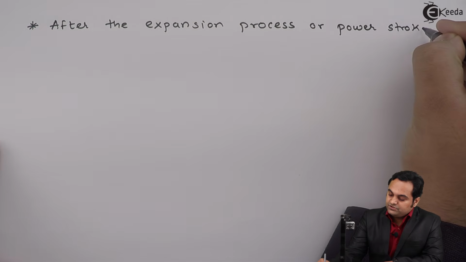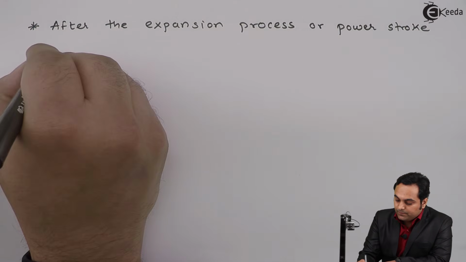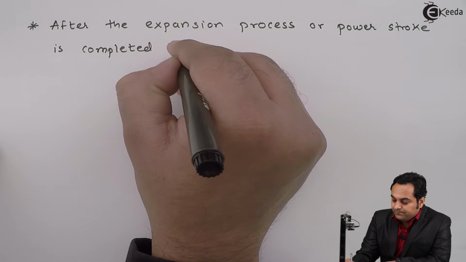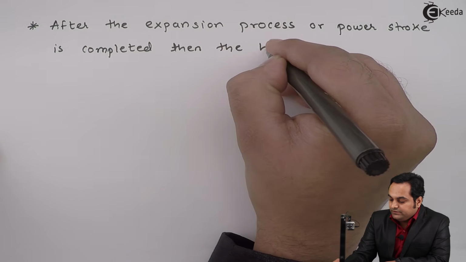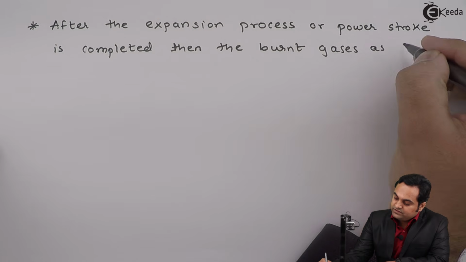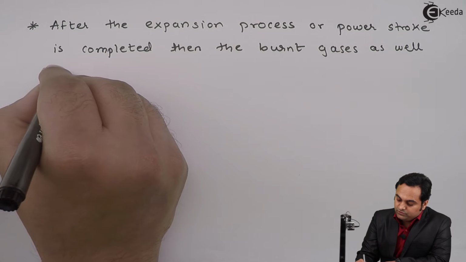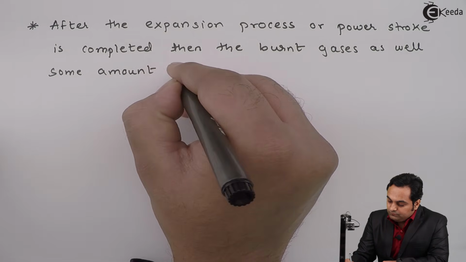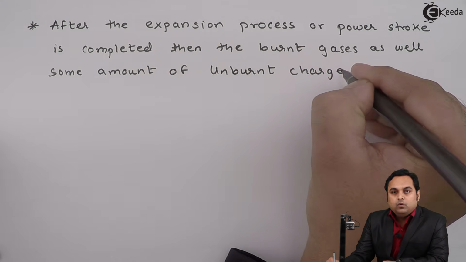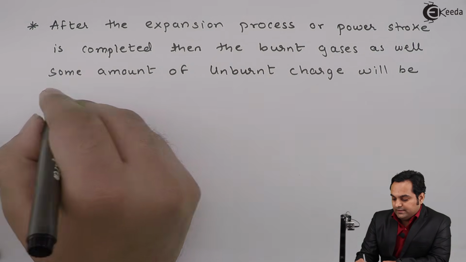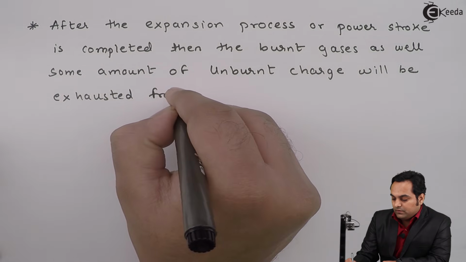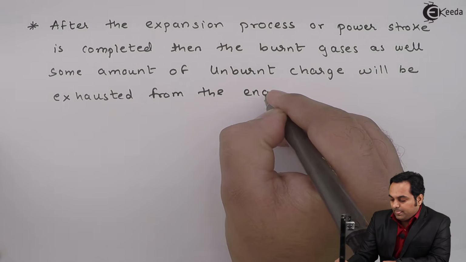So when the expansion process or power stroke is completed, then the burnt gases as well as some amount of unburnt charge will be exhausted, that is, will be removed from the engine cylinder.